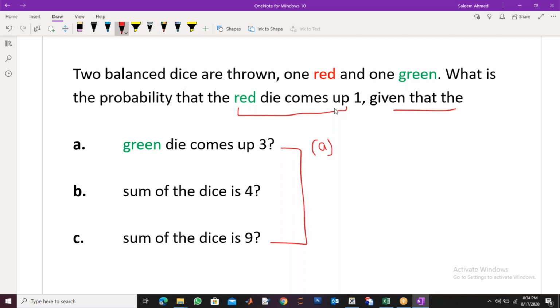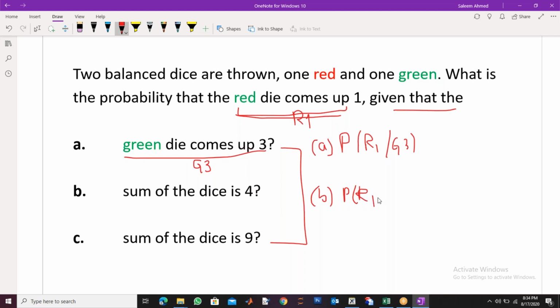Red comes up 1, so let's call it R1, 1 on red, and green comes up 3. Let's call it G3. There is 3 on green and 1 on red. So here he asks us what is the probability of R1 given that green is 3. And in the B part, what is the question? The question is still R1, because the question is the same for all. What is the probability of R1?